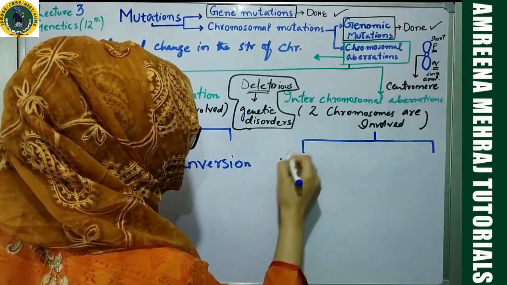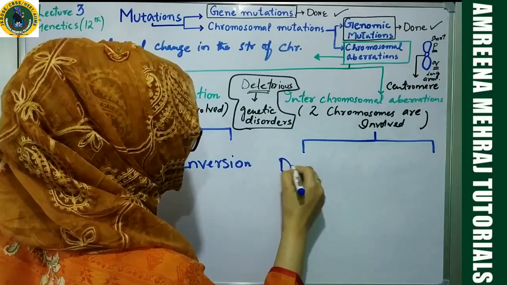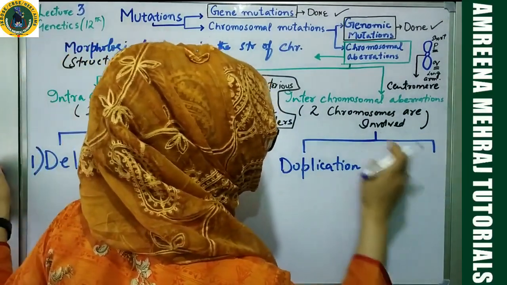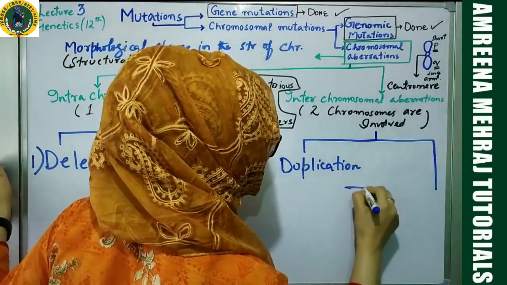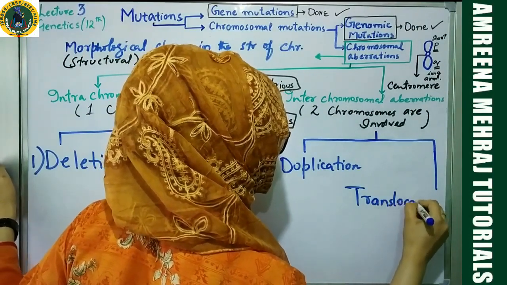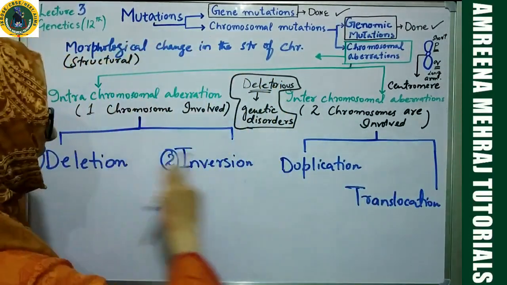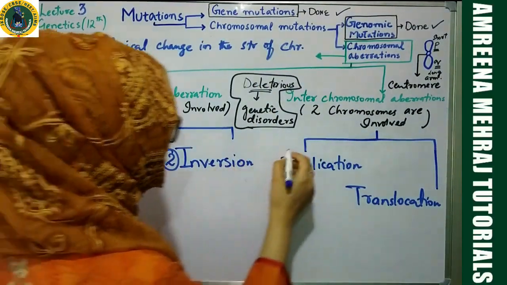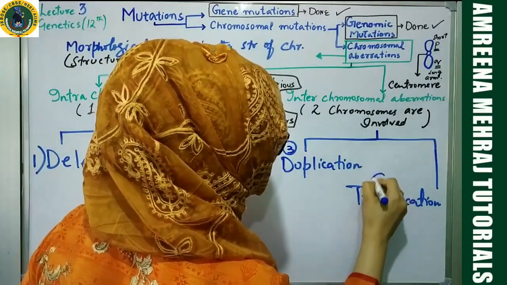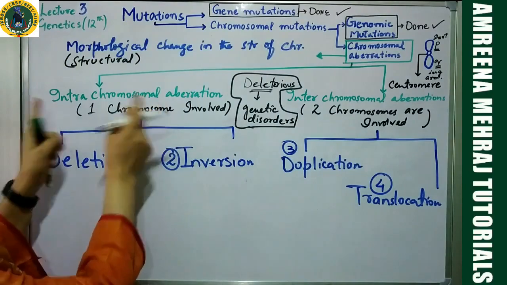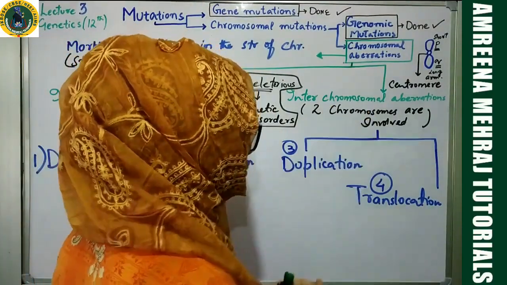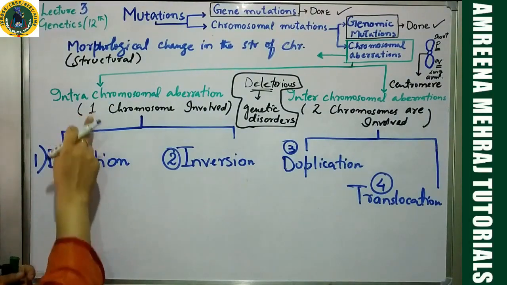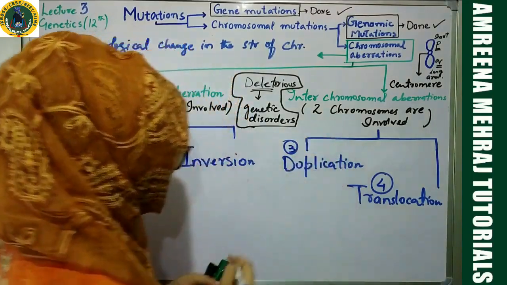The first under interchromosomal aberration will be duplication, and the other will be translocation. So in total, how many are we supposed to study under chromosomal aberrations? Number 1, deletion. Number 2, inversion. Number 3, duplication. Number 4, translocation. Remember, these two are under intrachromosomal and these two under interchromosomal. Once I discuss them one by one, you will understand why in these two cases only one chromosome is involved and why in these two cases two chromosomes are involved.